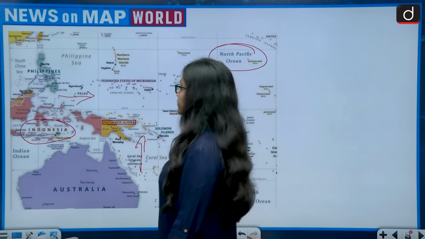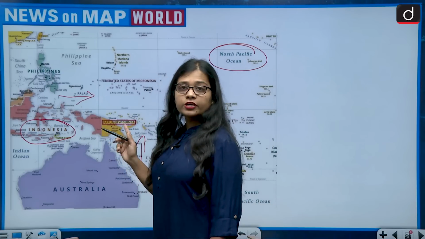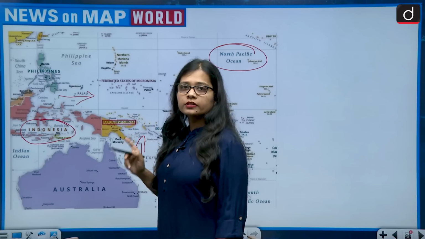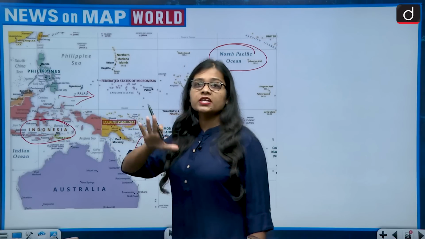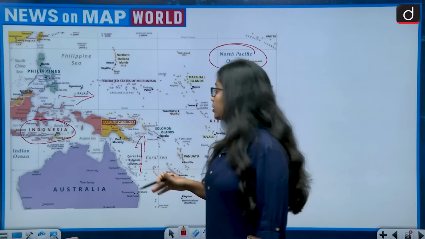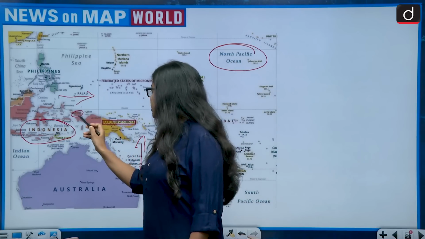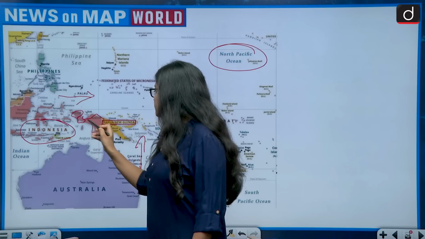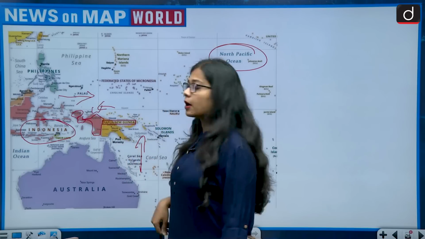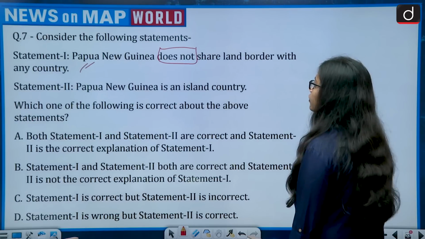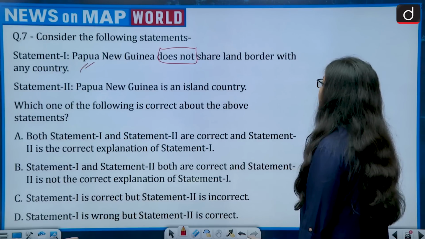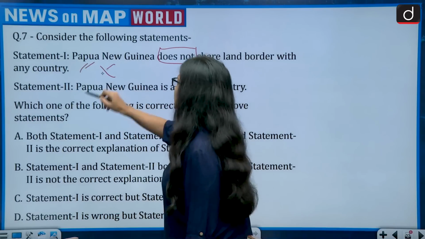But is it sharing a land border with Indonesia or not? Yes, it is sharing a land border with Indonesia, because Indonesia has many scattered islands and it connects with Papua New Guinea on the western side of Papua New Guinea. So, statement 1, that Papua New Guinea does not share a land border with any country, becomes wrong.